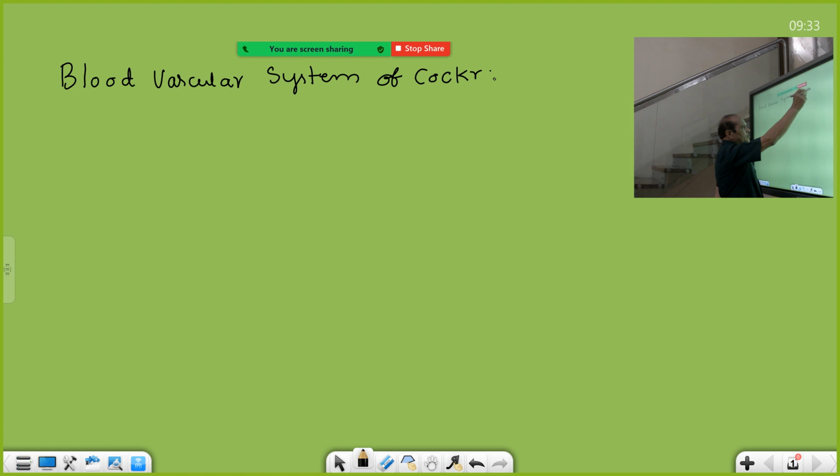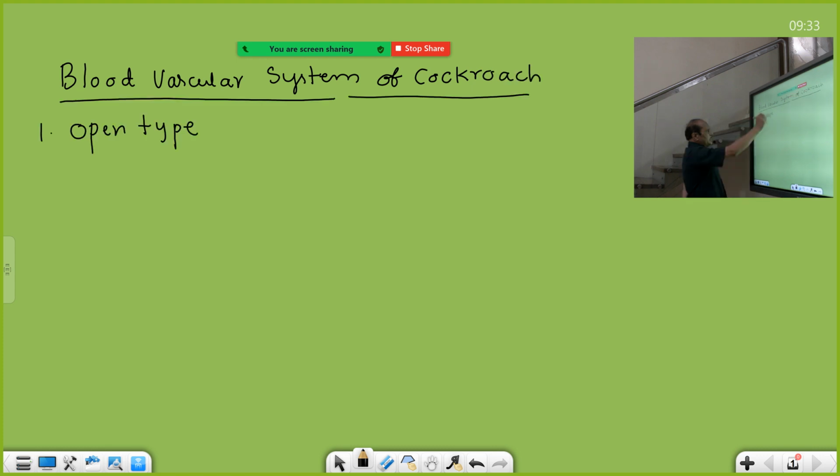So in the cockroach, the blood vascular system is open type. Already we have discussed previously two types of circulatory systems. You remember, open type and closed type of circulatory systems we have discussed already. Open type, in which the blood never flows through blood vessels. The blood flows through spaces bathing all the internal organs. All the internal organs are wetted with blood. So open type of blood vascular system is present, and blood flows through hemocoel.